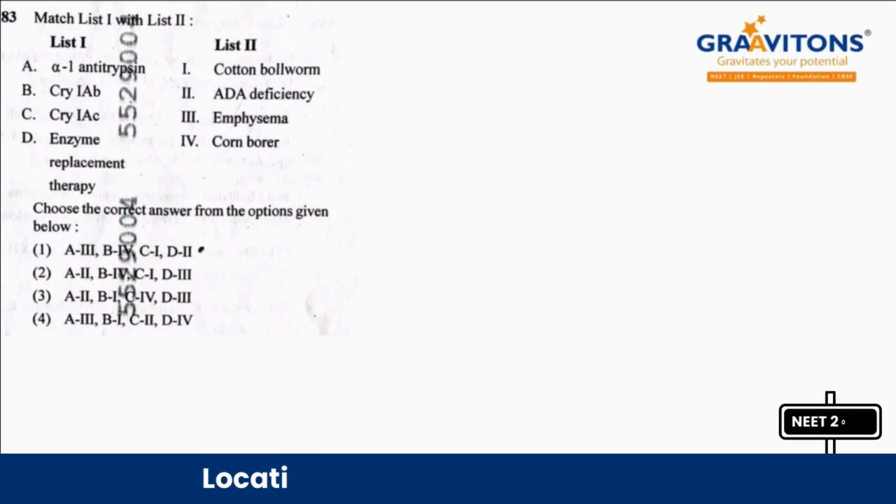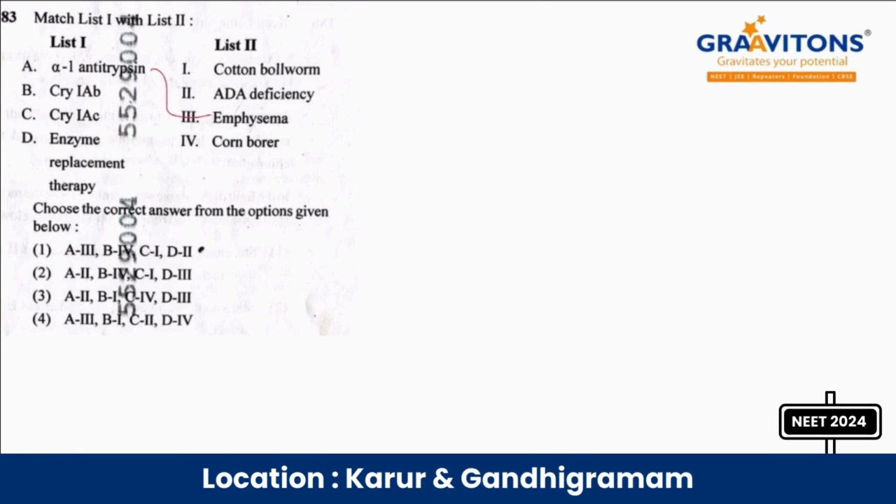Next question 183. Alpha 1 antitrypsin is used for emphysema, right? Then we have Cry1Ab, alright, so it is corn borer. Cry1Ac, cotton bollworm. Enzyme replacement therapy is for ADA deficiency. Yes, this is the answer. Even if you had doubt about Cry1Ab and 1Ac, if you had looked at these options you would have answered this question.